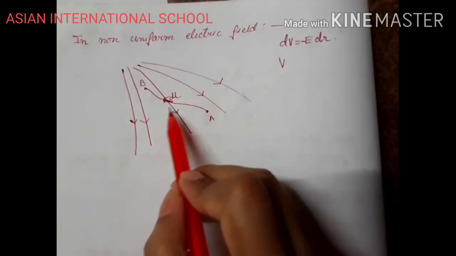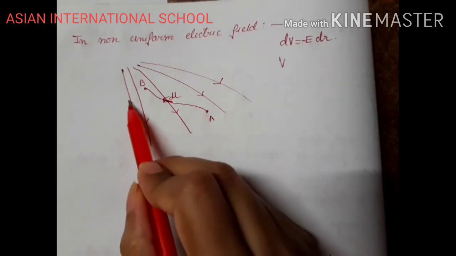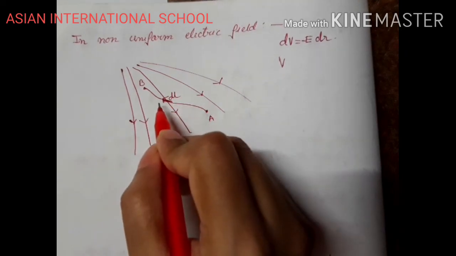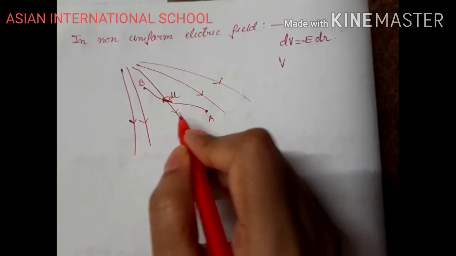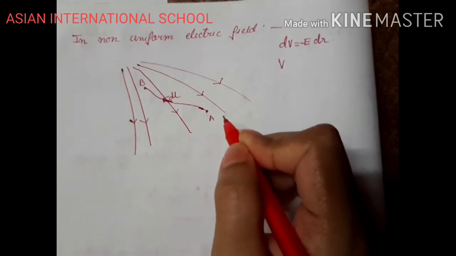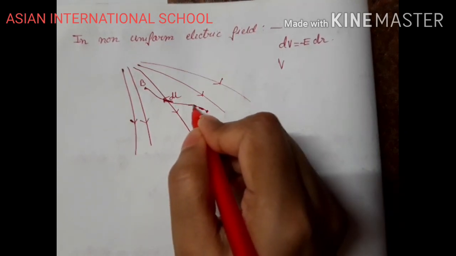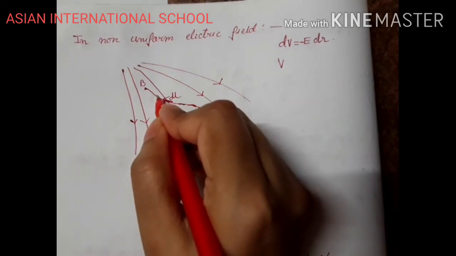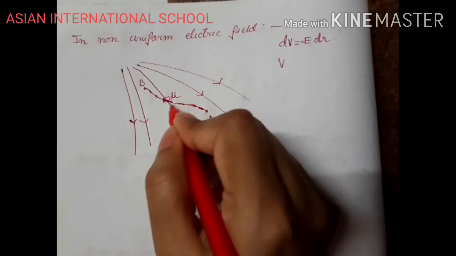Now what is happening? The electric field at each and every point is changing, right? So we will consider all small elementary displacements. Suppose from here to here we consider a small elementary displacement, then from here to here, and here also, and ultimately we will add up all of them.